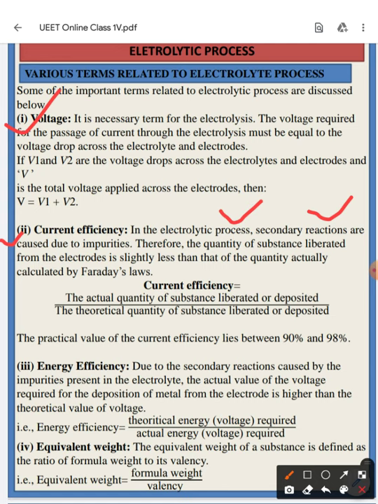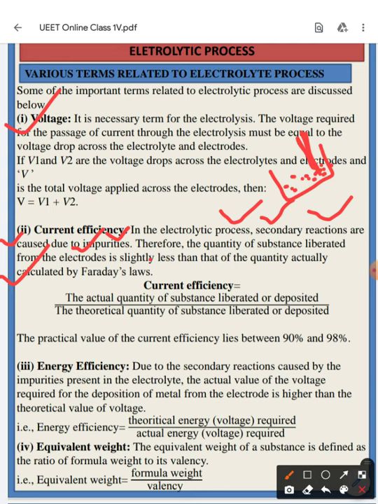The primary reaction is the extraction of your material from the electrolyte and the decomposition of the material at the cathode. That is your primary reaction. So what is secondary? Secondary reactions are caused due to the impurities available in the material. Therefore, the quantity of substance liberated from the electrodes is slightly less than the quantity actually calculated by Faraday's law.